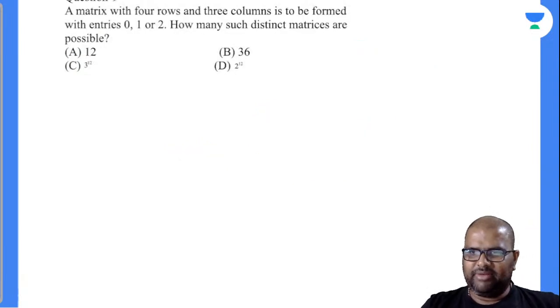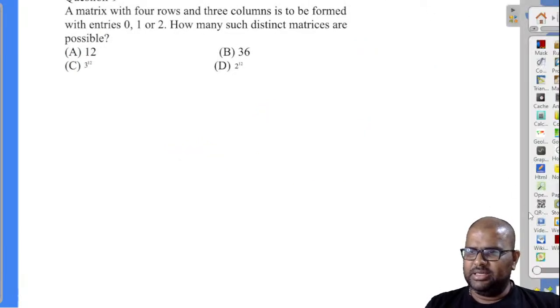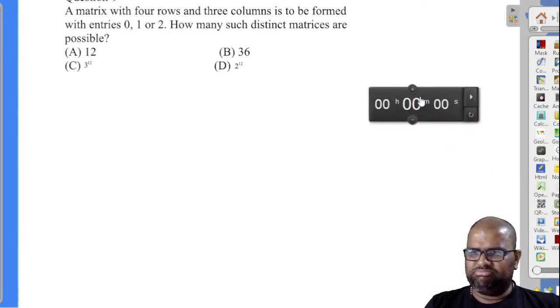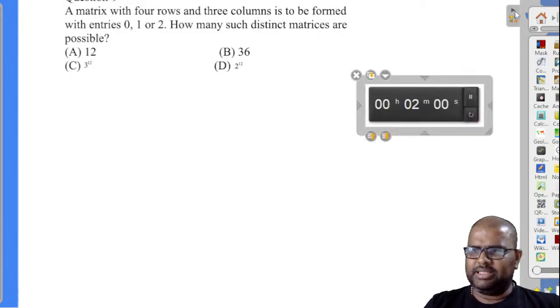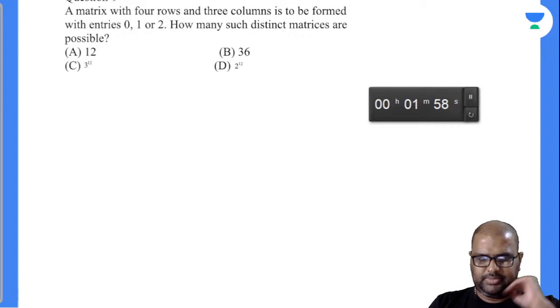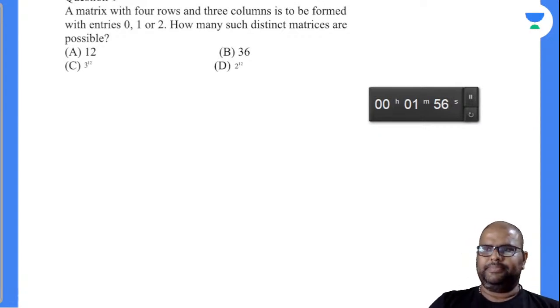So let's see one. Let's try this. I hope there is no need of 2 minutes there. 30 seconds is more than enough to solve this question. Try this. Last question. I will not force you more than this.